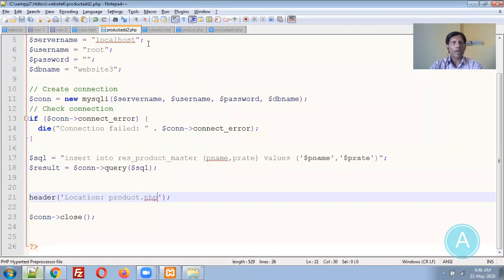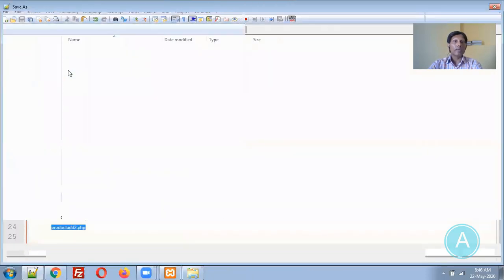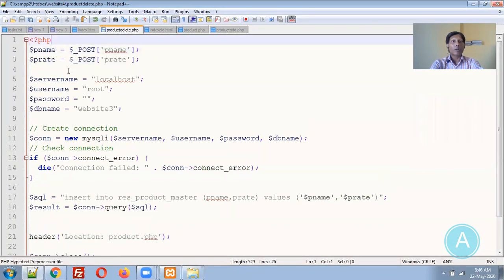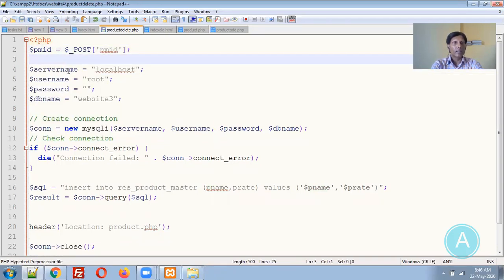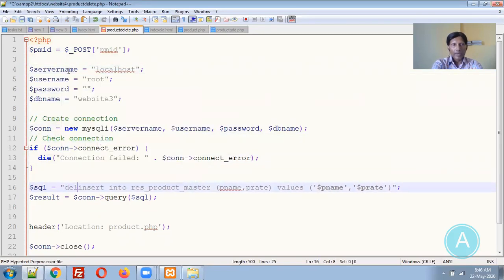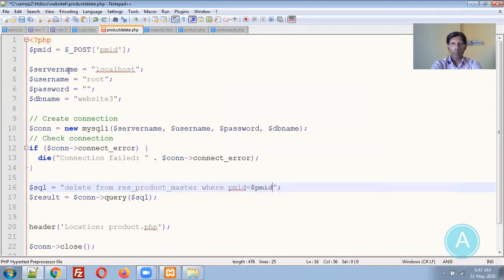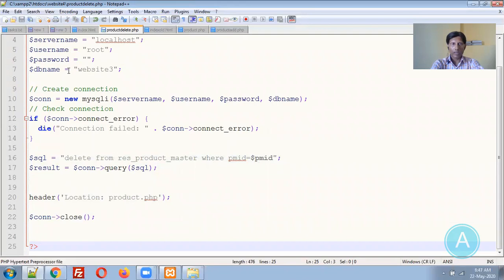So for that, what do I have to prepare? Add 2, the same things I will use. Product delete.php. Here I will get the particular product ID, PMID. I don't want this rate. Delete from res product master where PMID is equal to $PMID. Let me remove these things and let me go back to the product page.